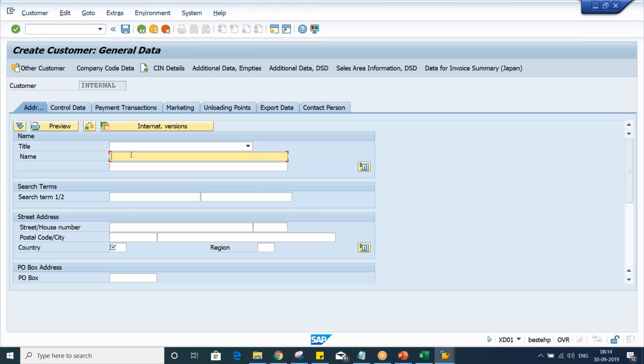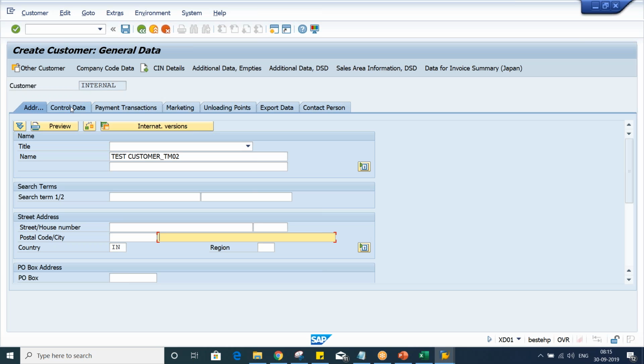And here, give any name, guys. I'm going to give test customer for, let's suppose, TM02. You can give any organization name, Alpha Limited, Gamma Limited, Beta Limited, or XYZ Limited, whatever you want. As I told you, I'm going to give only mandatory details. Here, give your country code. I'm not giving the street address and other details. Apart from this, of course, we have lots of tabs. If you talk about the control data, there will be a separate lecture on this. We have a topic where the customer is also your vendor, so there we are going to use this.